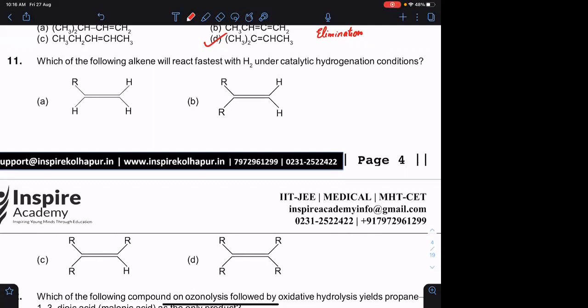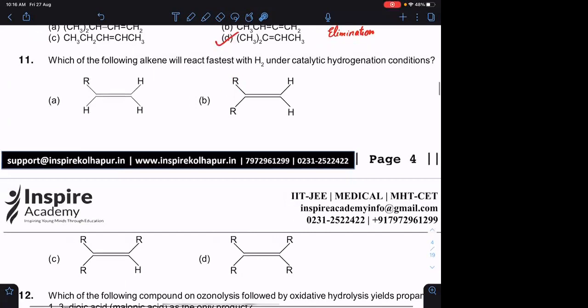और सब लोग ऐसा भी सोच सकते हो, catalytic hydrogenation involves an adsorption process. Adsorption का मतलब क्या है? That particular alkene will be going and attaching on the catalytic surface. Agreed? जितना ज्यादा bulky groups रहेगा, उस particular alkene को उसके ऊपर attach करना उतना ही ज्यादा मुश्किल होगा.